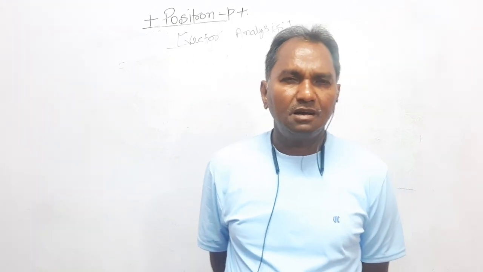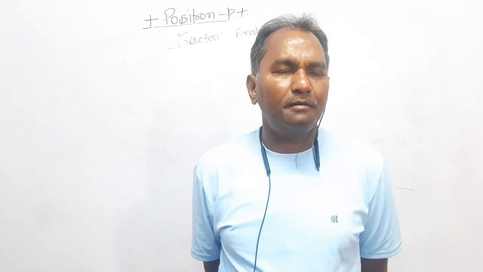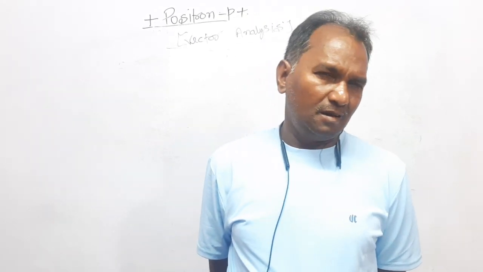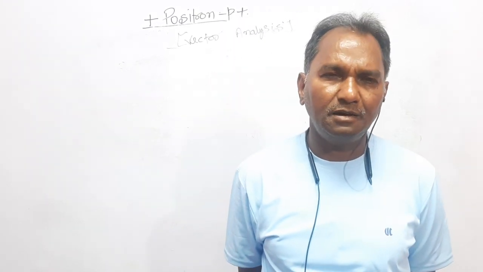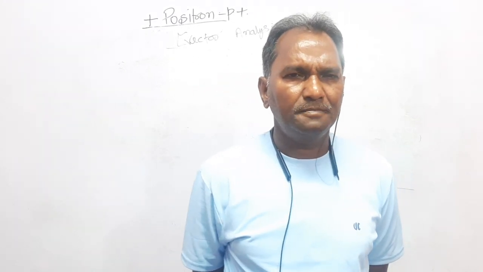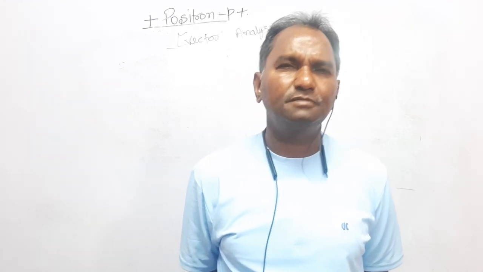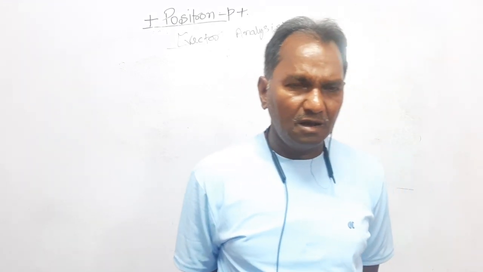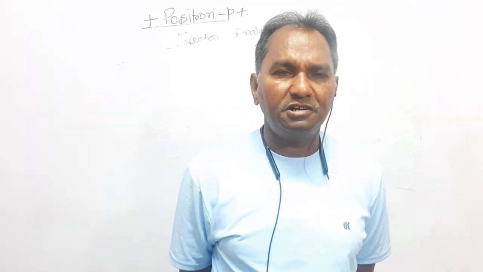Now, dear students, the four important operations that you have studied up to the 8th standard, like addition, subtraction, multiplication, and division, you are familiar. Three operations that we have to study here are the addition of vectors, addition of two vectors, three vectors, four vectors, or many vectors, and subtraction of vectors, and then multiplication of vectors.